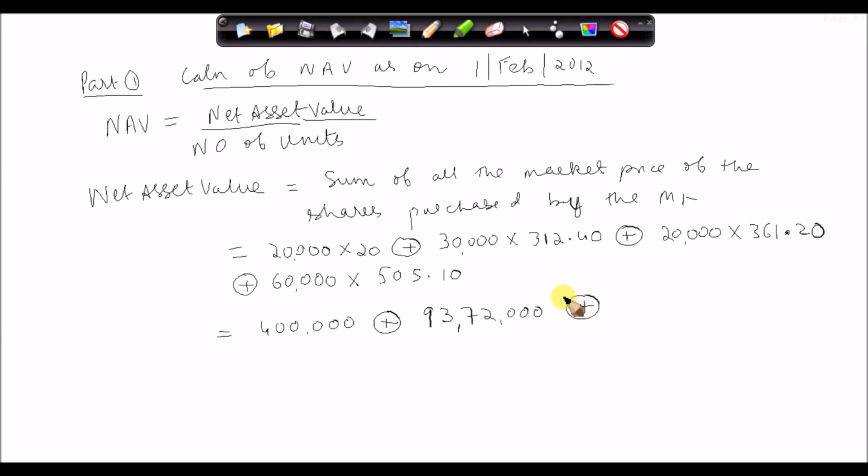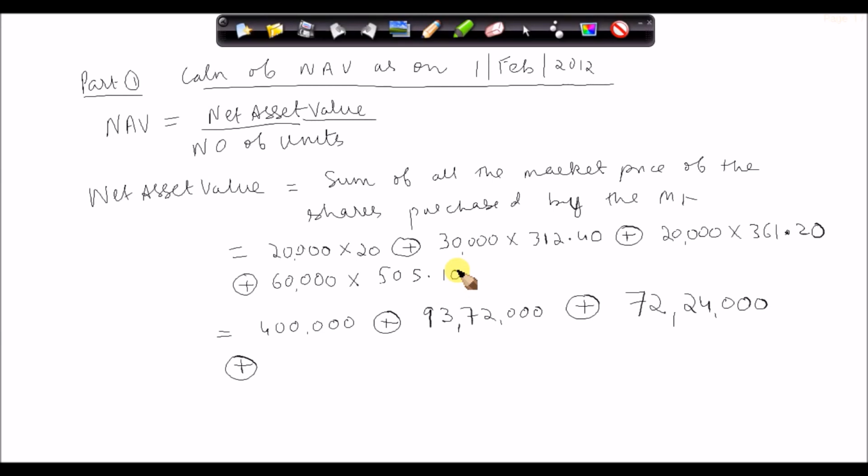Then 20,000 we multiply by 361.20, so I'm going to get 72,24,000 rupees.